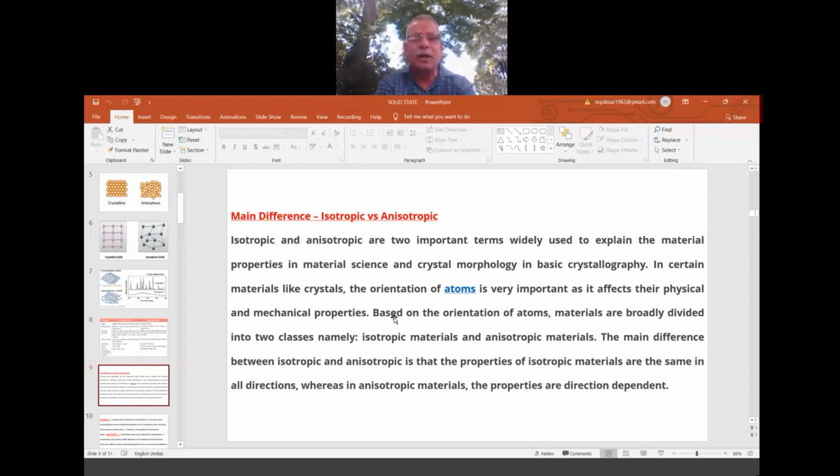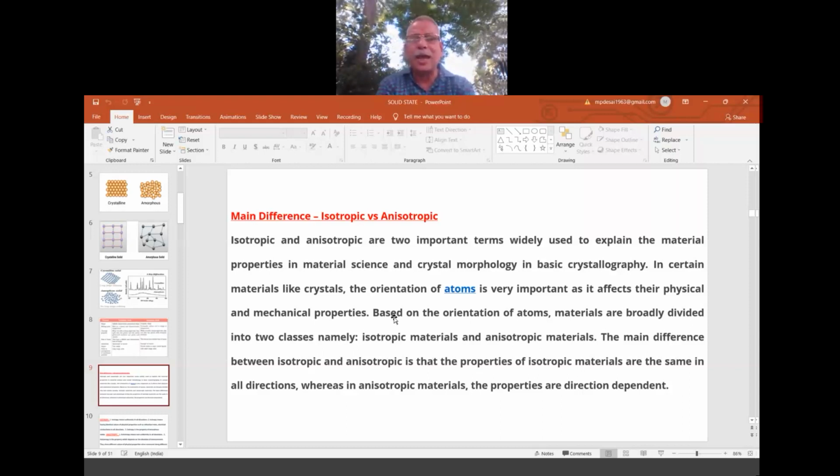And if it is not there, it is the opposite of isotropy. Like metal, non-metal, appear, disappear, isotropy, anisotropy. Anisotropy is the opposite of isotropy. Whatever is there in isotropy, it is quite opposite.